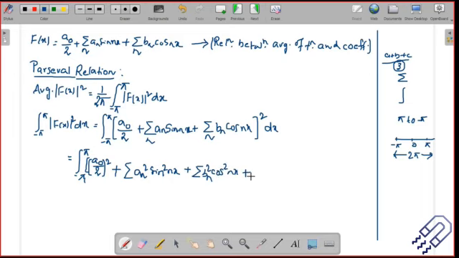Plus the first term. I'm not going to write down the cross terms here, because they are eventually going to be 0. Why? Because we know these are orthogonal relations.